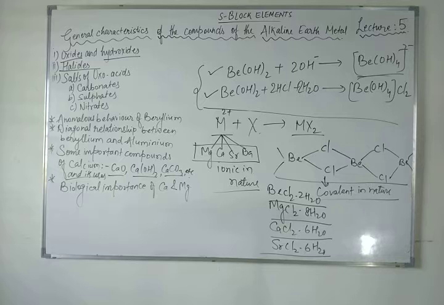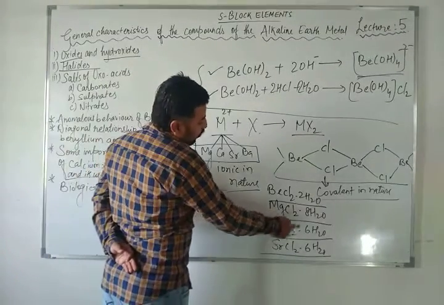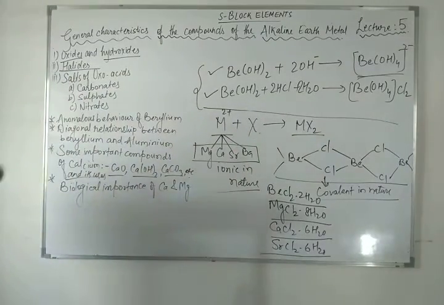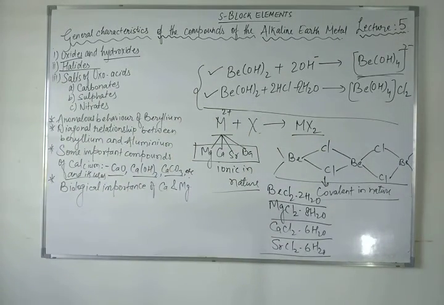As you can see, this hydrated form. As we increase the temperature, beryllium chloride will be in the vapor phase as a chloro bridge dimer, which can dissociate into the linear monomer. When? If you give the high temperature of 1200 Kelvin. Then the hydrates show a decreasing form, meaning from magnesium to strontium, you can see it was 8H2O, 6H2O, 6H2O. So a decreasing form of hydrates.